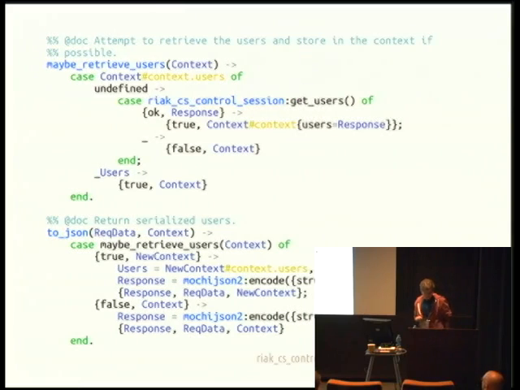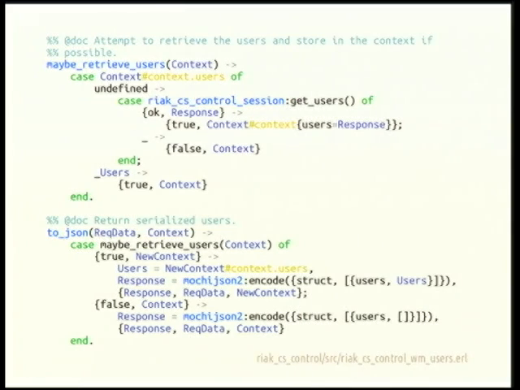If we look at how maybe retrieve users is implemented, we do a conditional check against the existing context that's come in. If it's undefined, that means we haven't set any data in there yet, so we attempt to get the data and return the response. If it pattern matches to this underscore users here, that means we've already got the data in the context and we continue moving on.